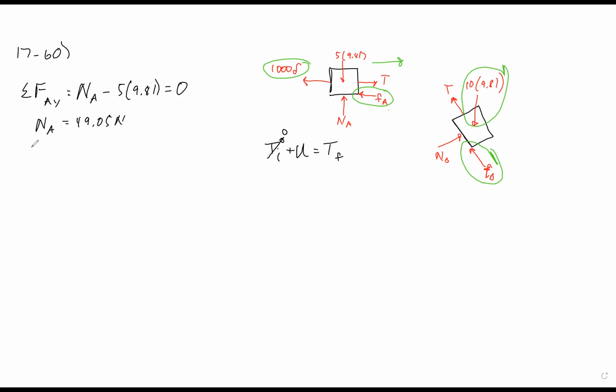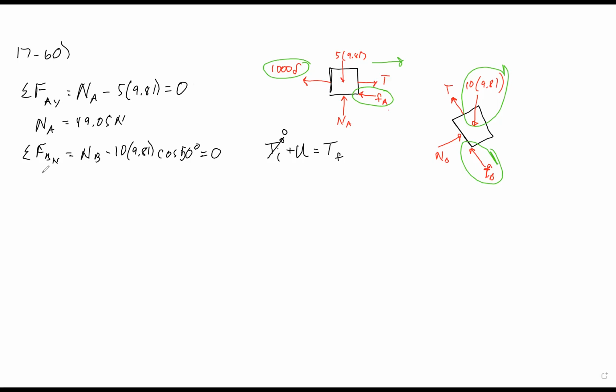Then we'll have the sum of the forces of B in the normal direction. That's equal to the normal of B minus the weight of B, so 10 times 9.81, times cosine 50 degrees. There's not going to be an acceleration perpendicular to the ramp, so 0.